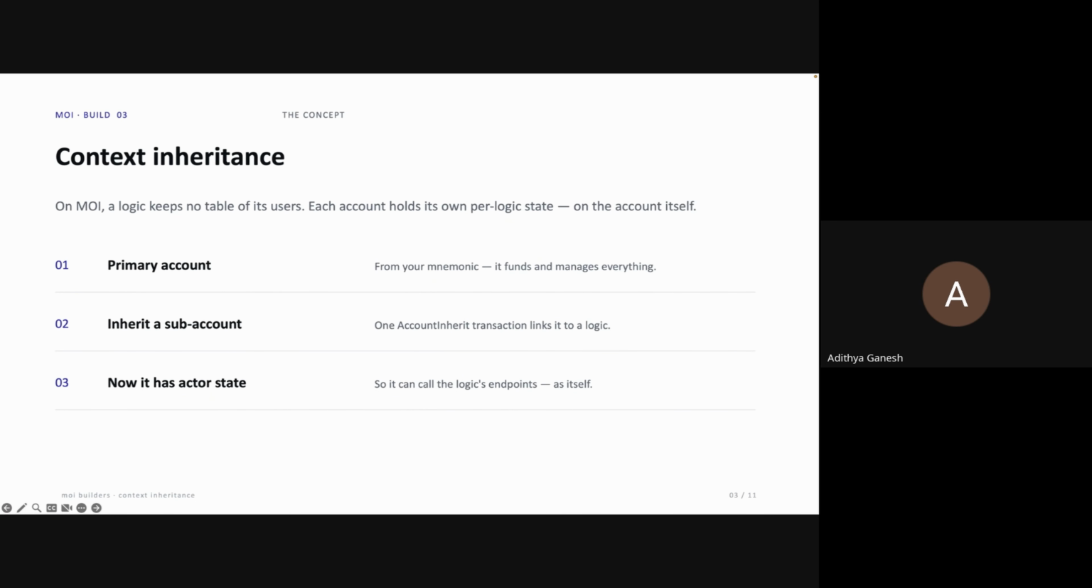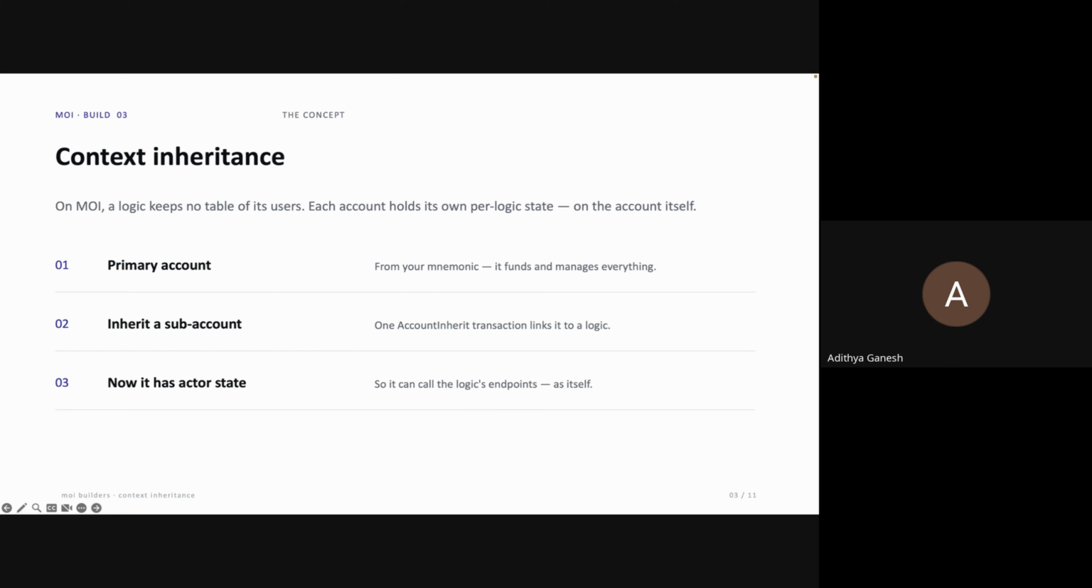Okay, so this is the most important idea in this whole talk. Let's go a little slowly, and feel free to drop any questions along the way. On most chains, you're used to a contract that keeps a big table inside itself, something like address X has balance Y, and everyone's data lives in that one shared table. In most cases, it's a mapping. Moi does the exact opposite. On Moi, a logic, which is just Moi's word for a smart contract, keeps no table of its users. Instead, each account carries its own piece of that app's data, if that makes sense. We call that per-account data active state.